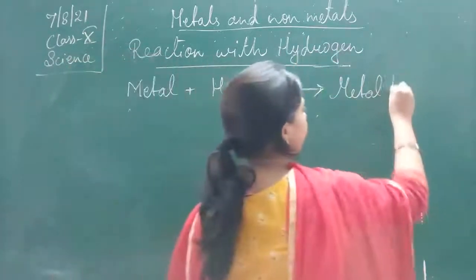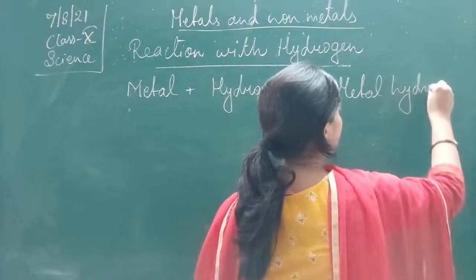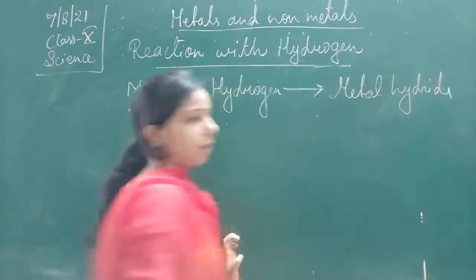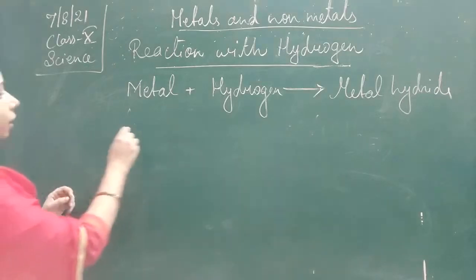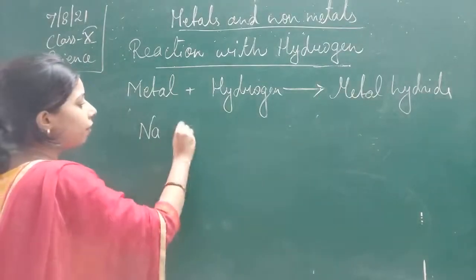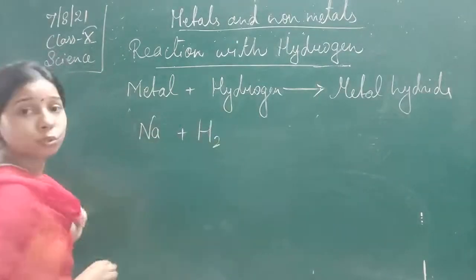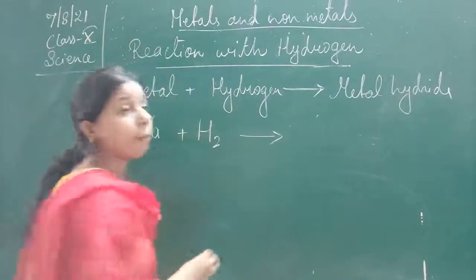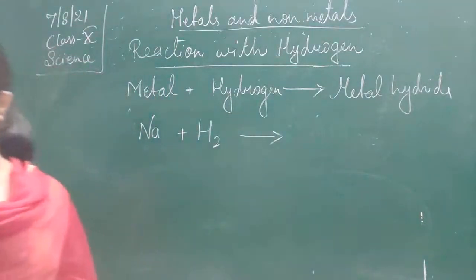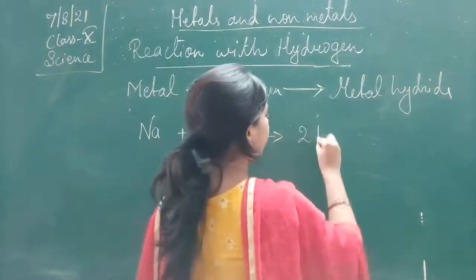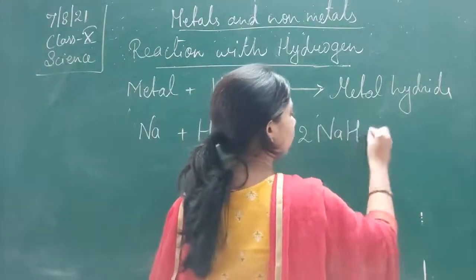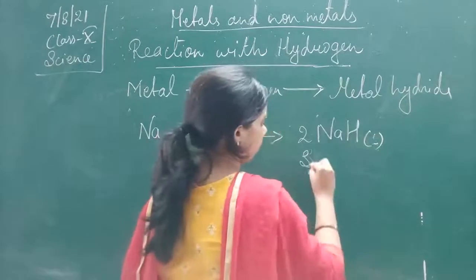It will form a metal hydride. Now, what happened here? Sodium Na will react with the hydrogen H2. Then there is a formation of a metal hydride, that is NaH. So sodium hydride is formed here, NaH, in the solid state.